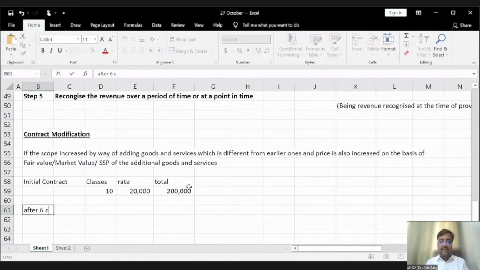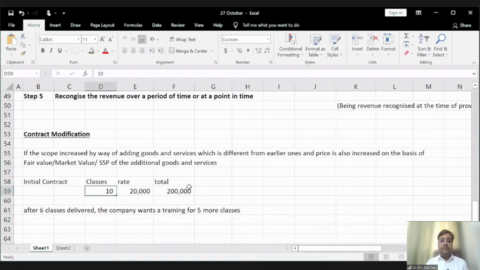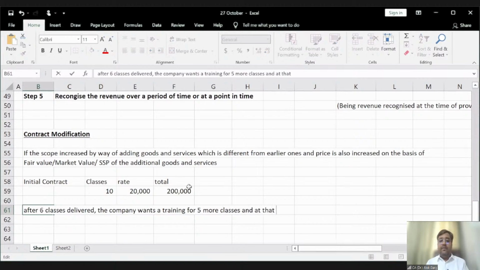Then after 6 classes are delivered, the company wants a further training for 5 more classes. Again, 5 more classes. And at that point of time, the market value of such trainings is at